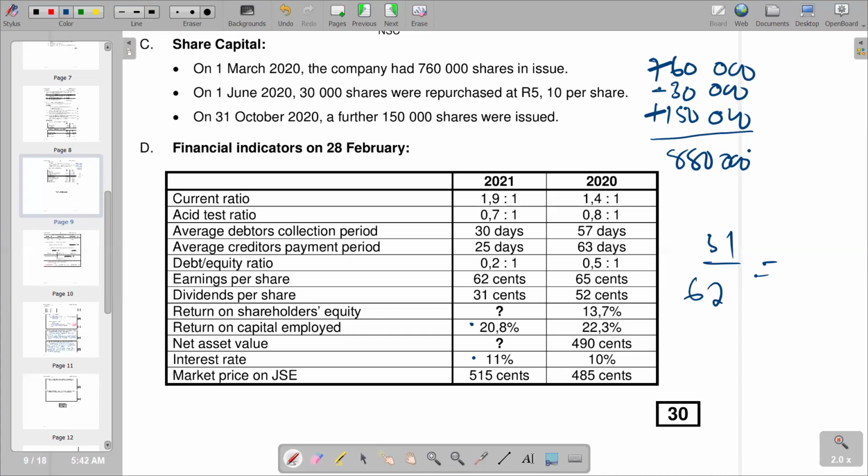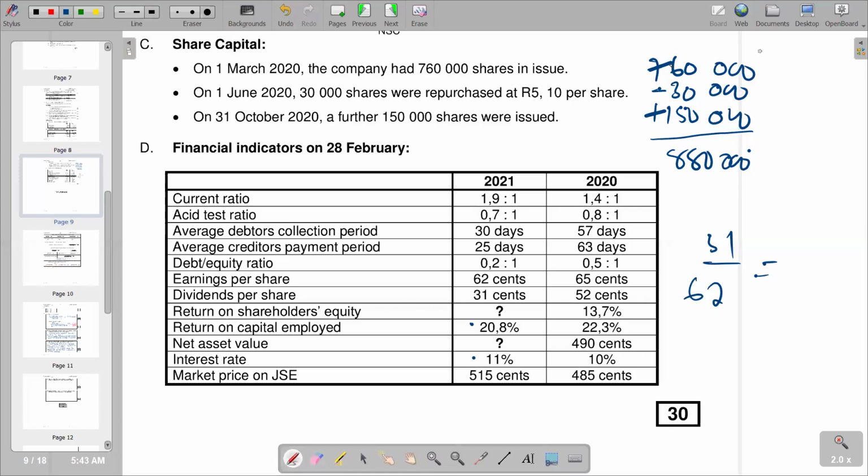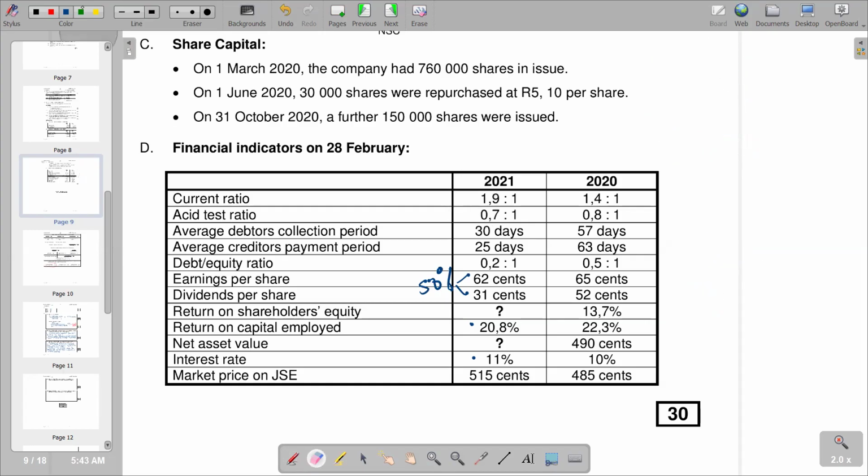So we go to another section and try to come up with the explanation. For 2021, you're going to see 31, and then for the previous year, that is 2020, you can also make a calculation, which is 80%.